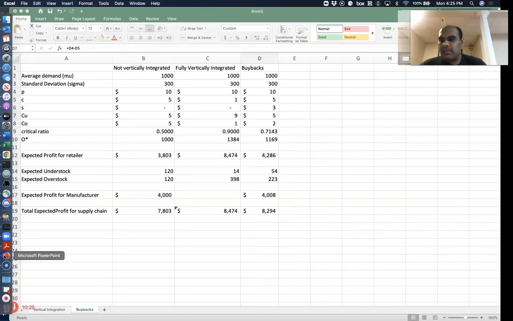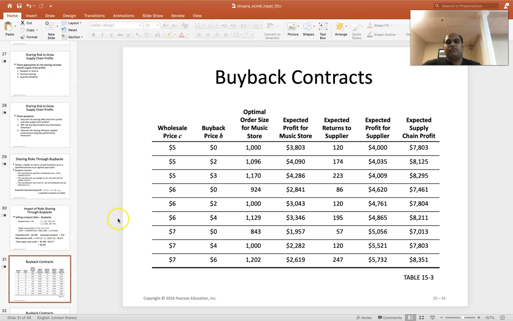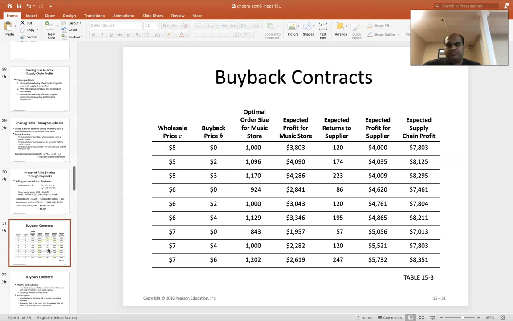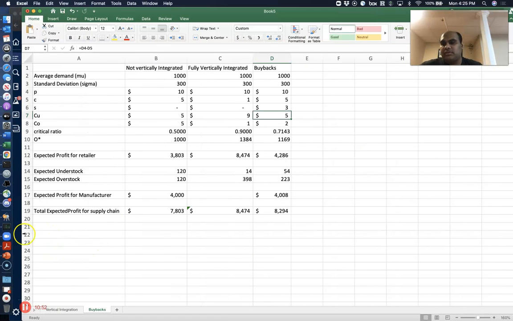I'll save this later. So here is some calculation that shows you the idea. So let's say that the wholesale price is $5 and you're looking at different buyback values. You'll notice that in some cases the supplier makes more in profit, in some cases the supplier makes less in profit, and in some cases the supply chain profit reduces, in some cases supply chain profit goes up. So here is something that the textbook says that's really interesting.